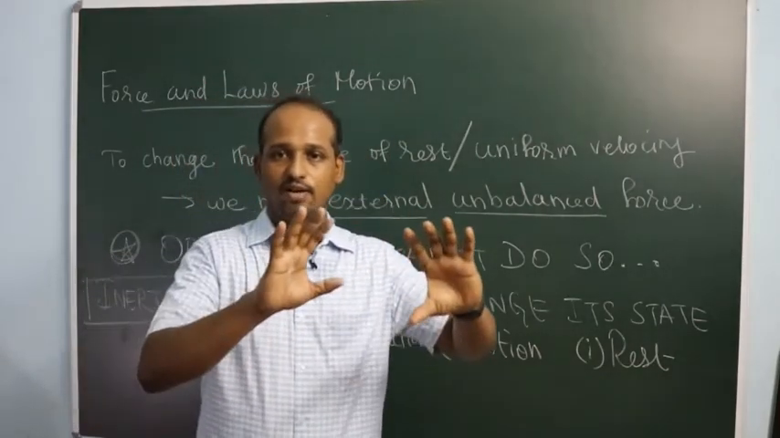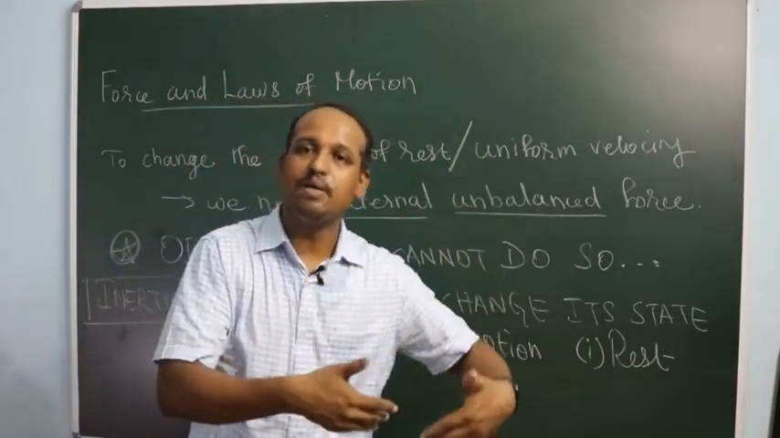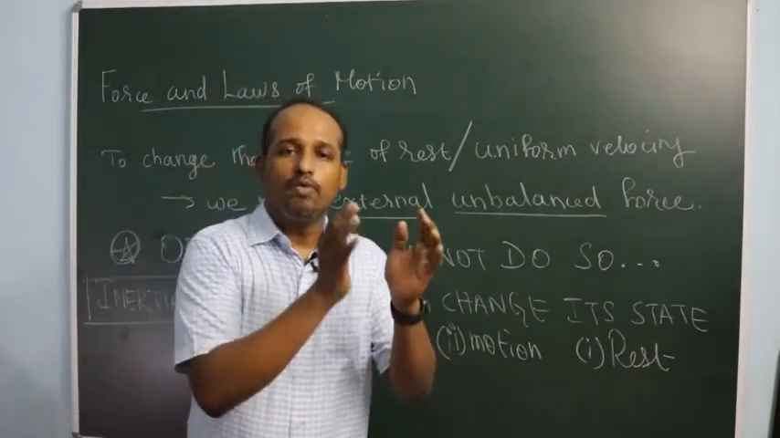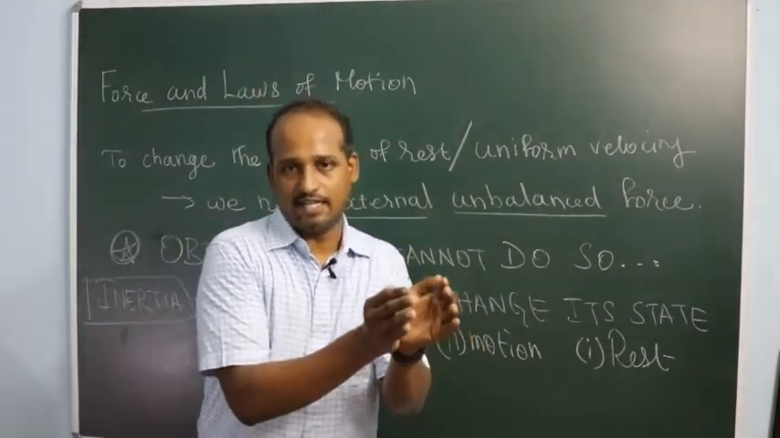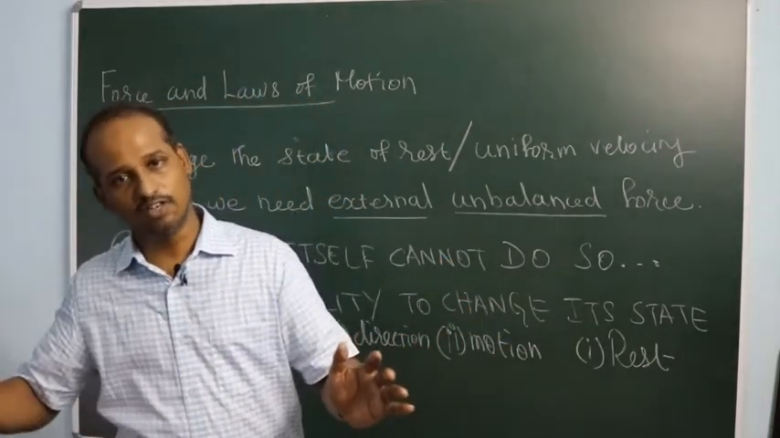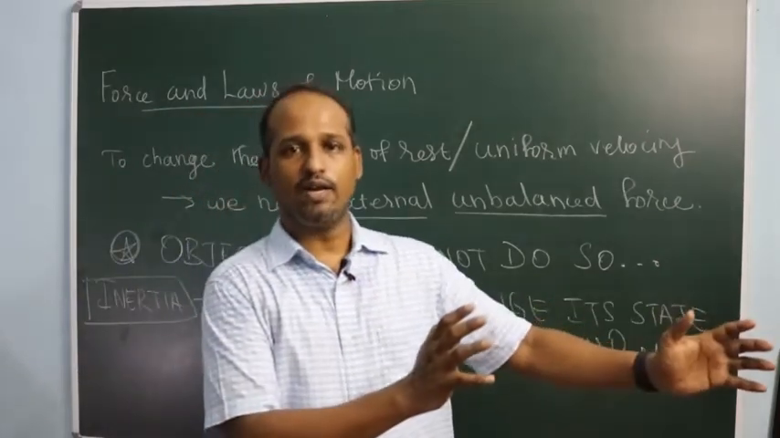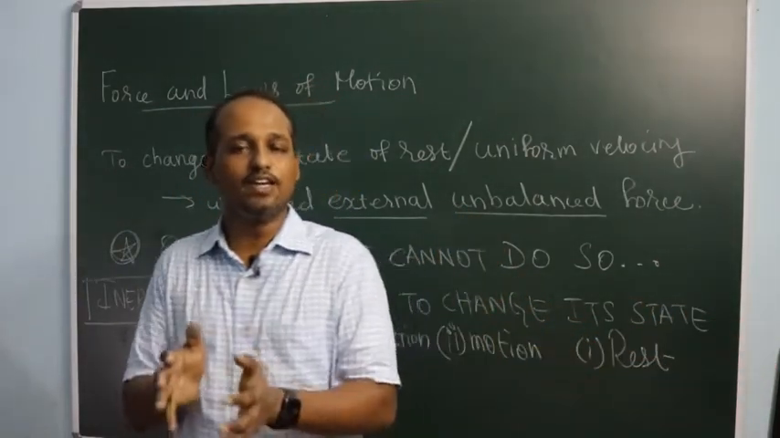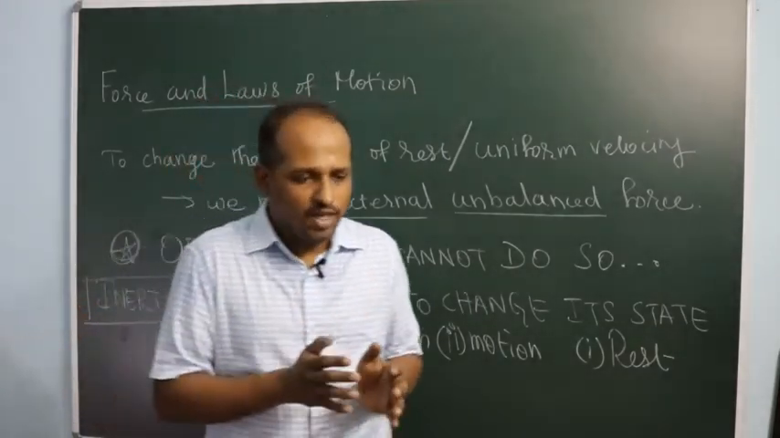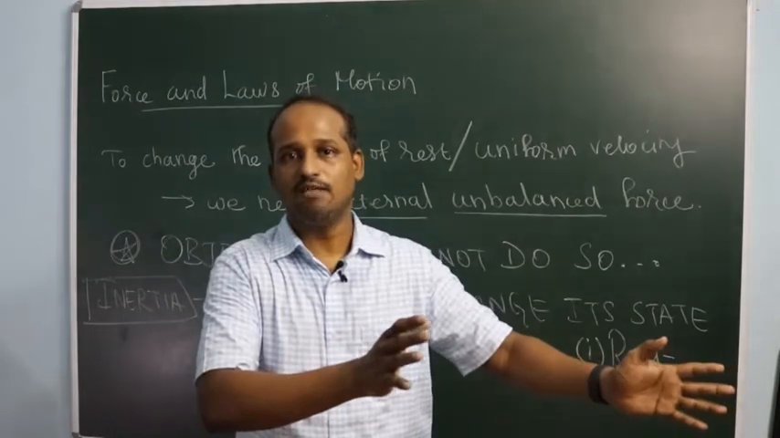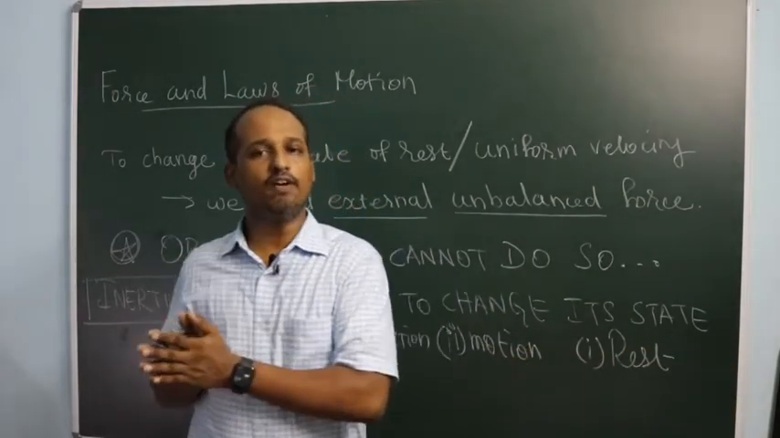So in general, inertia is the inability of the object to change its state by itself. If the object is already at rest and it is not able to change its state of rest by itself, then it is called inertia of rest. If the object is already moving and it is not able to change its state of motion, then it is called inertia of motion. And if the object is going in a particular direction and it is not able to change its direction by itself, it's called inertia of direction.